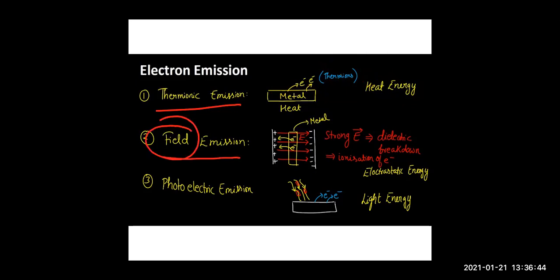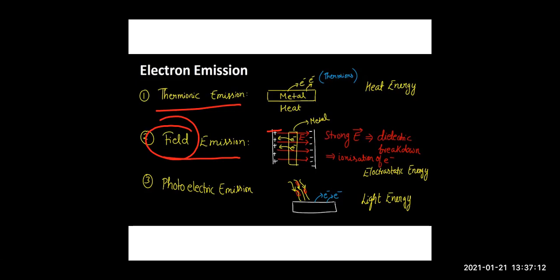Here, children, you keep the metal surface in some strong electric field. So here you can see positive, negative. From positive to negative is your electric field, and this yellow color inside is the metal surface, right? So when you put it in a strong electric field, because of that electric field, electrons are emitted.